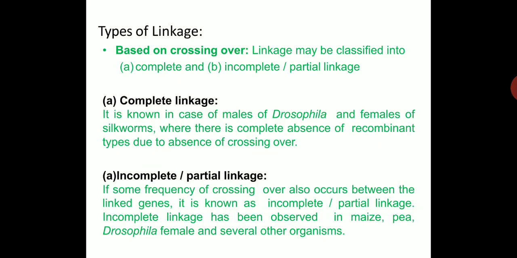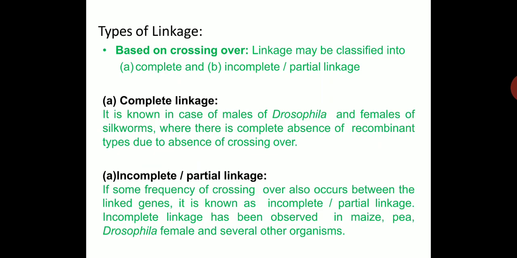Complete linkage is known in the case of male Drosophila and female silkworms, where there is complete absence of recombination types due to absence of crossing over. When crossing over is 0, then linkage is 100%. So you can say there is complete linkage in male Drosophila in many characters due to the absence of crossing over. Another type is called incomplete or partial linkage.